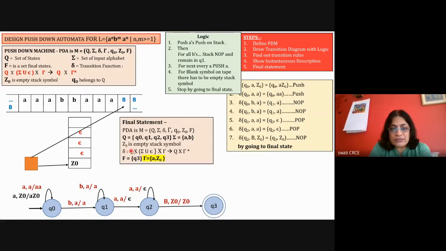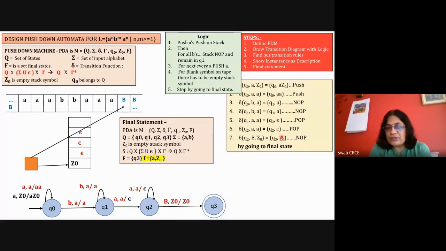So everything is similar to what we write here. This capital Q means the state Q2. Sigma union epsilon means capital B on the tape. Rho means Z0, the symbol belonging to rho, and the output is the next state, that is Q3 belonging to capital Q, and rho star indicates the stack operation.